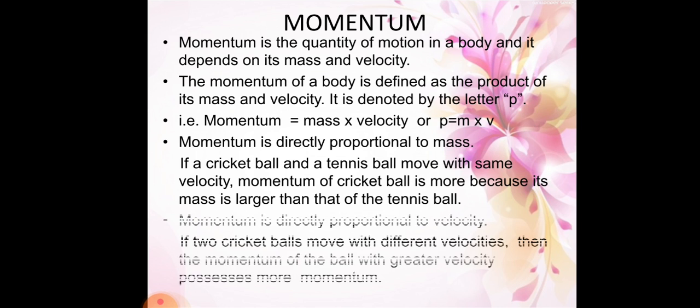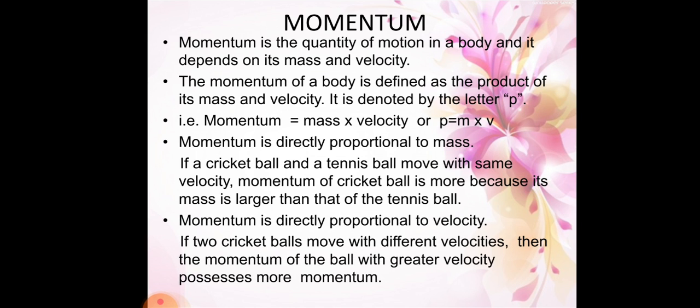Okay, students, now let's discuss one more point. Momentum is directly proportional to velocity also. Not only the mass, it is directly proportional to the velocity too. Let me clarify with one example. If we take two cricket balls, the same cricket balls, moving with different velocities, which means we apply a small force to one cricket ball and more force to the other cricket ball, then the ball with greater velocity possesses more momentum.